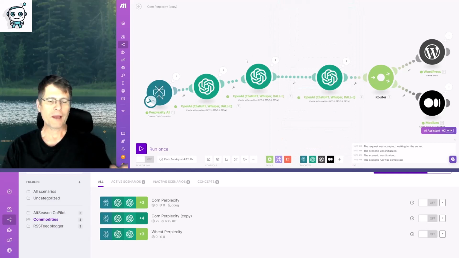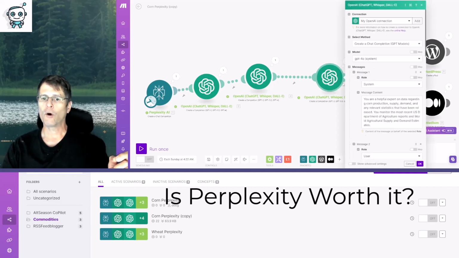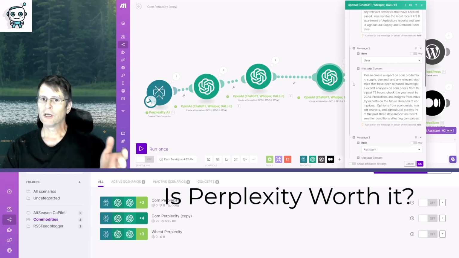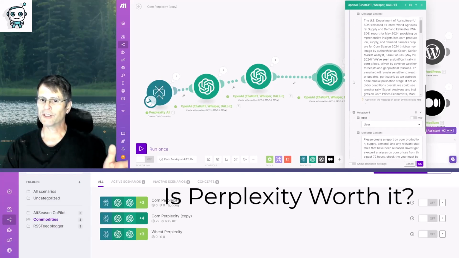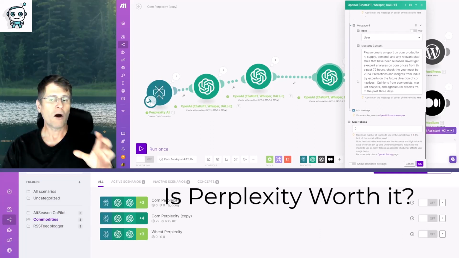Then later, I went back and I rewrote a new GPT command, and I wanted to see if GPT could go and do the research without Perplexity. And so I created a whole new structure here where the message says you're a helpful expert. The user gave the command and the assistant replied. Then the user gave the command again, and all it's doing is researching directly. It didn't have anything to do with Perplexity.